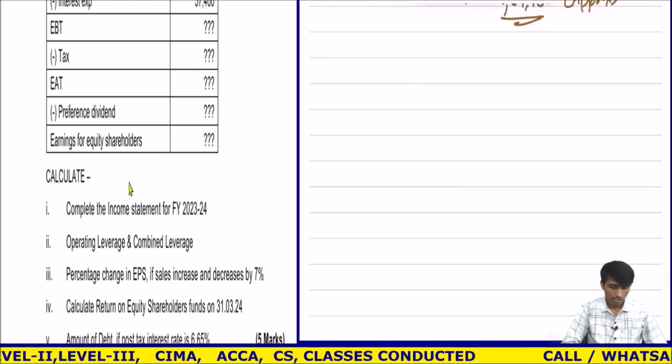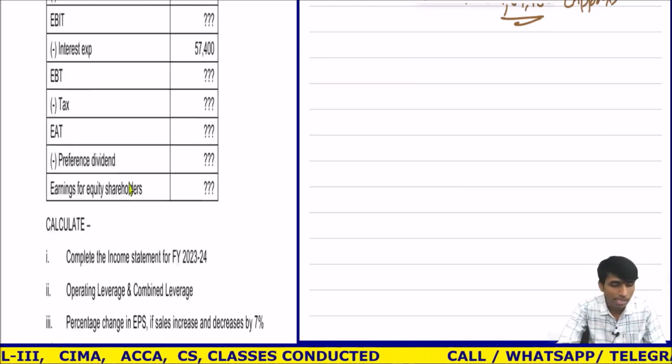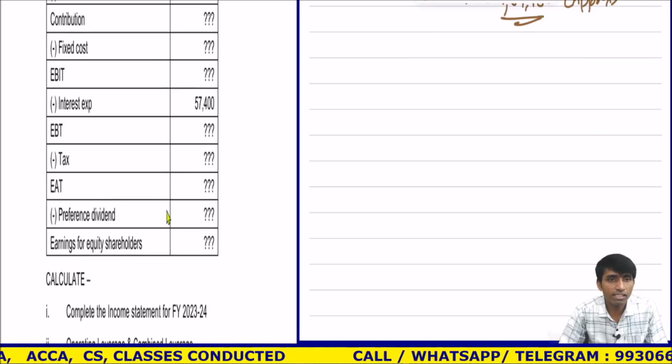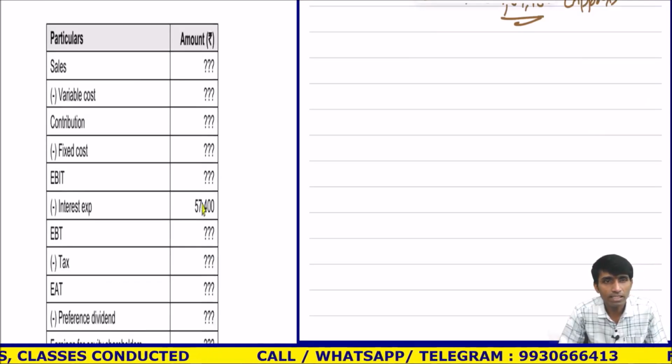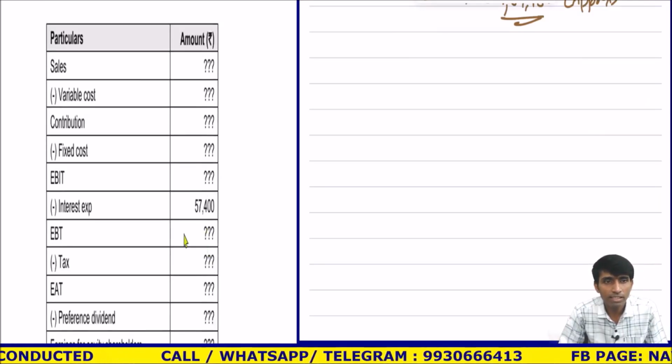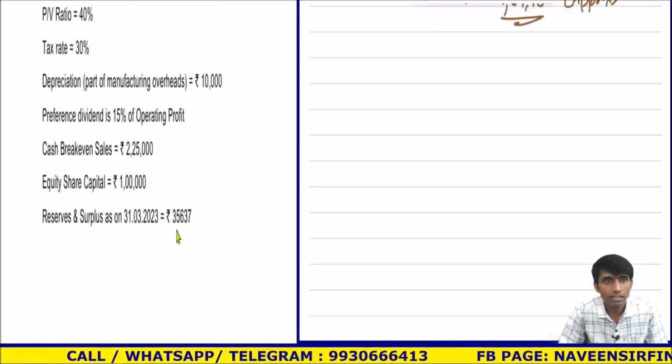Okay, next. Now what is given? Once I get EBIT, I know the interest. Okay. What else is there? Interest I know, EBIT, interest, EBT I will get. Tax rate, do I know tax rate? Let us do one thing.